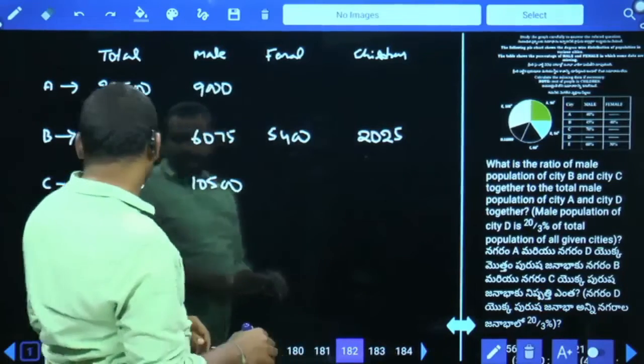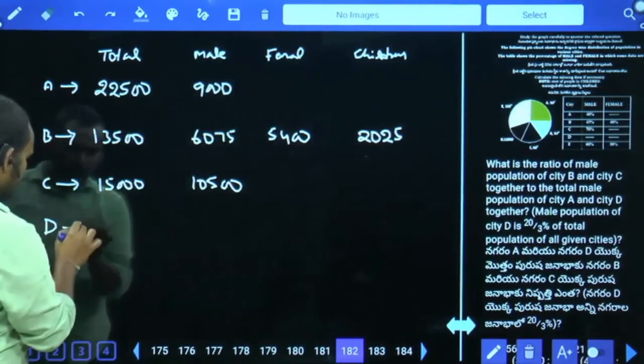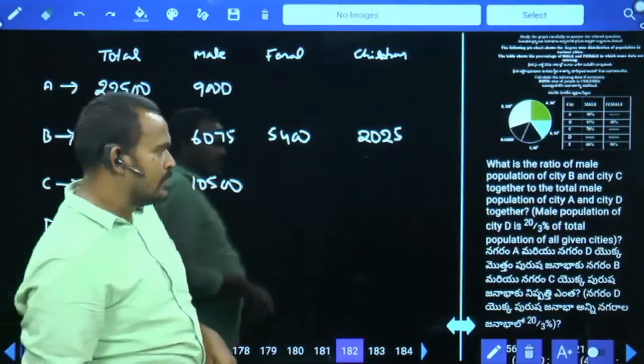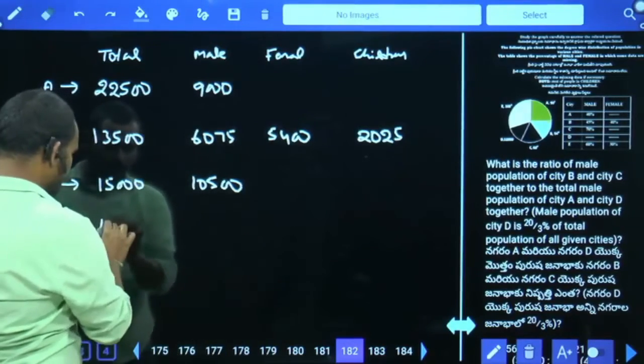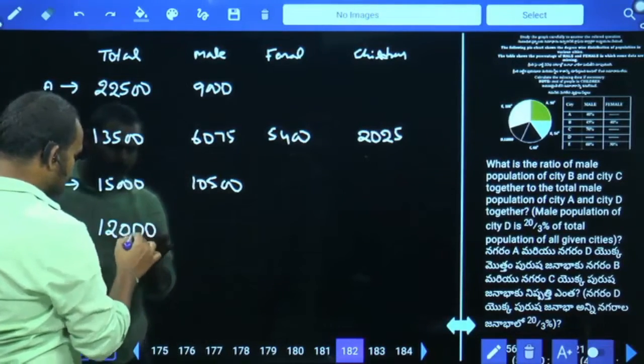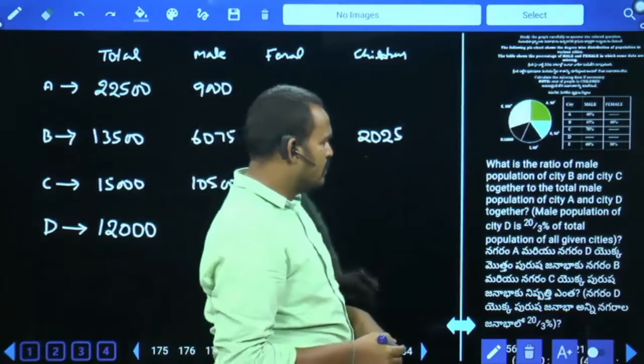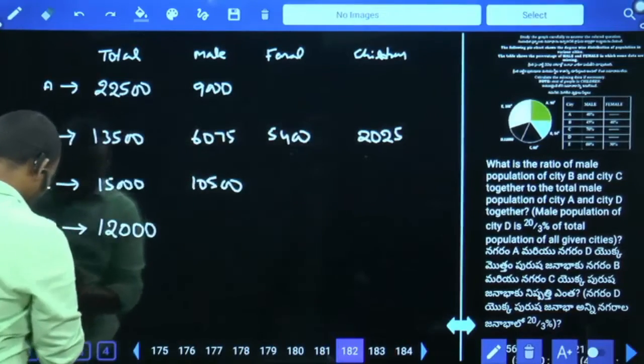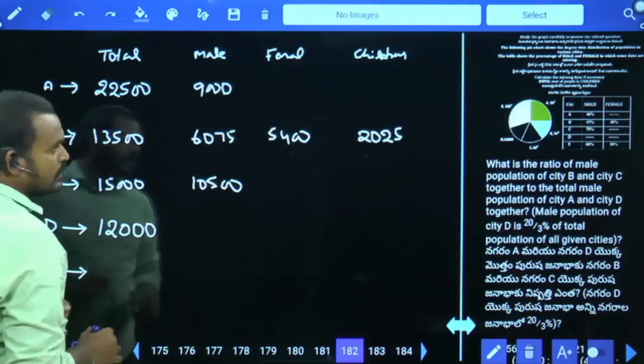Next, D. What is the D value? 12,000. D 12,000. In that male population are how much? Unknown. Next, E value. E is how much?